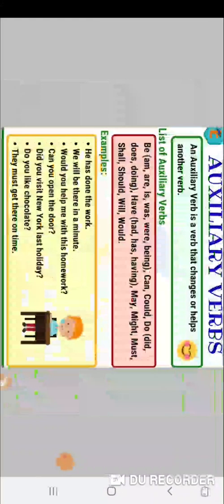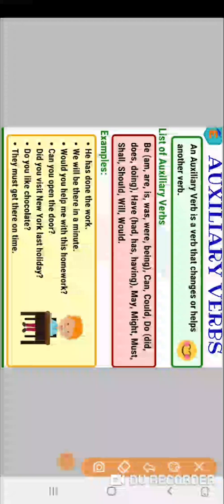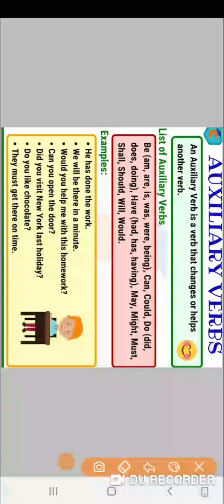He has done the work. So here, has is the helping verb. We will be there in a minute. So be is the helping verb. Would you help me with this homework? So would is the helping verb. Can you open the door? Can is the helping verb.